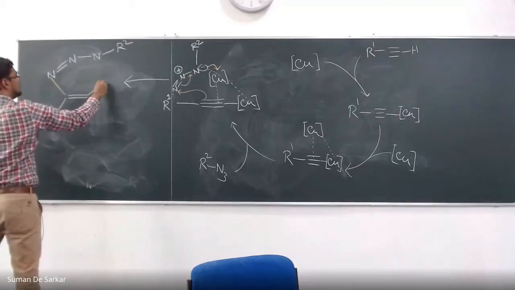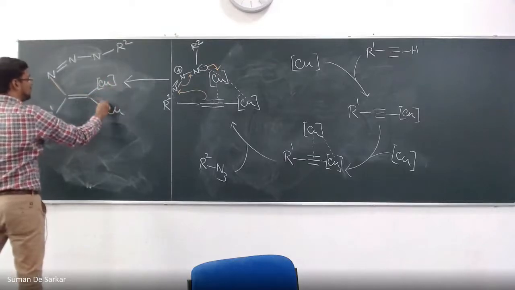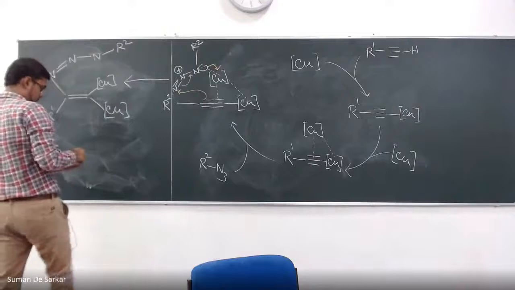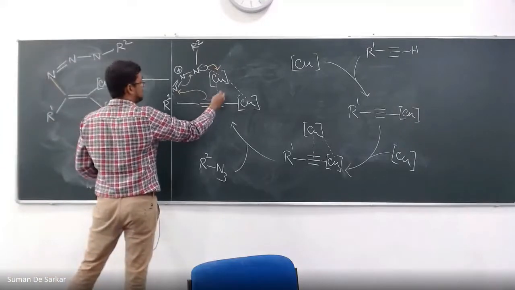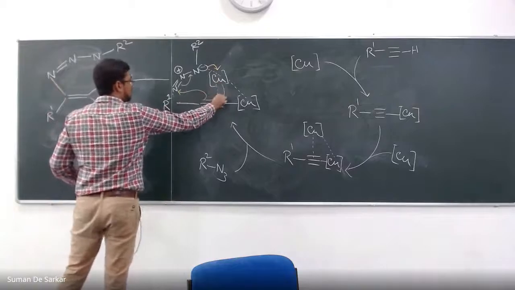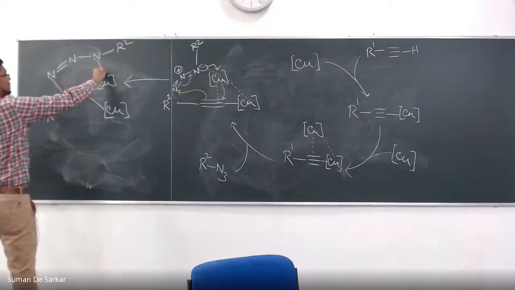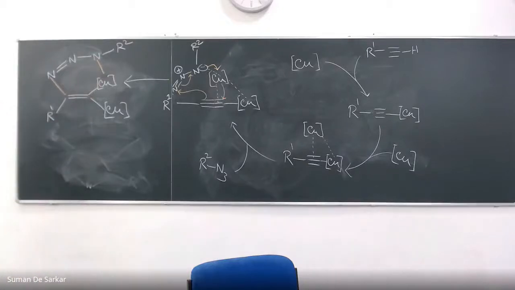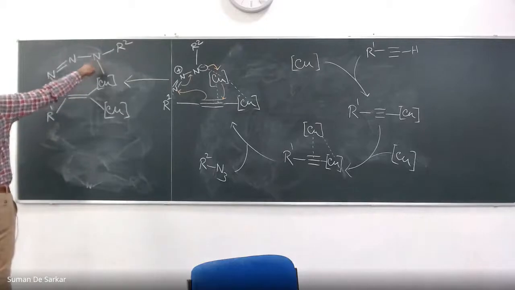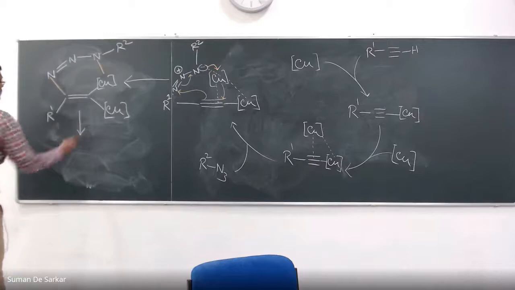This is the second copper, and the first copper was already there. This comes like this, and then basically with copper it also forms a bond. It forms a bond first with copper like this. And then there is a reductive elimination, so a carbon-nitrogen bond forms, and you get the triazole product.